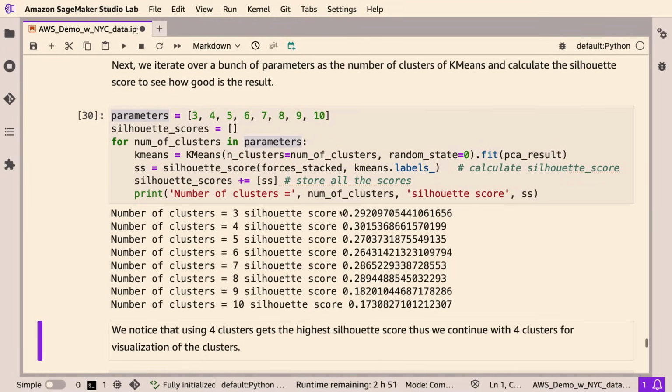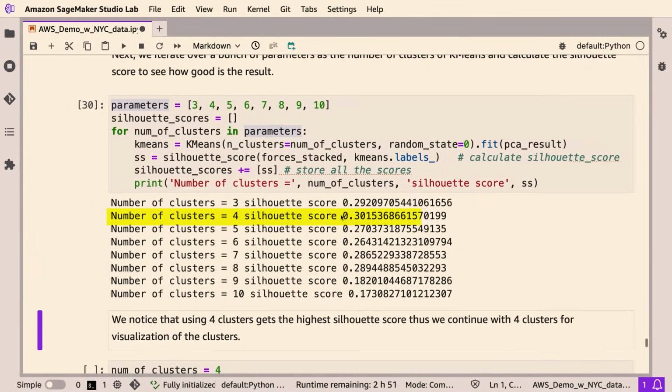And this specific score here tells us how good this clustering is. The higher number means the better clustering. So we can see that if we set the number of clusters to be 4, the score is the highest, which is 0.30.